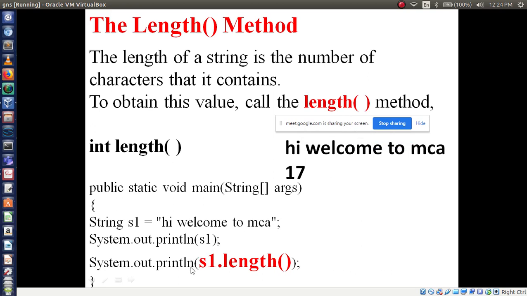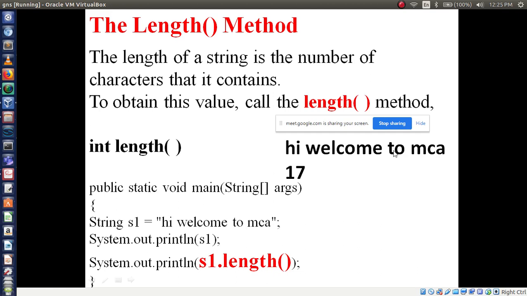When I am printing the second output using numbers, it displays the number 17. Is it? Am I using 17 characters here? Can you please count these characters? 1, 2, 3, 4, 5, 6, 7, 8, 9, 10, 11, 12, 13, 14.